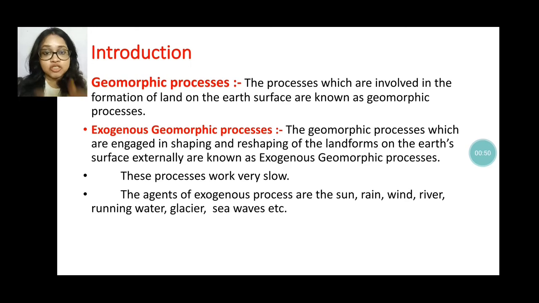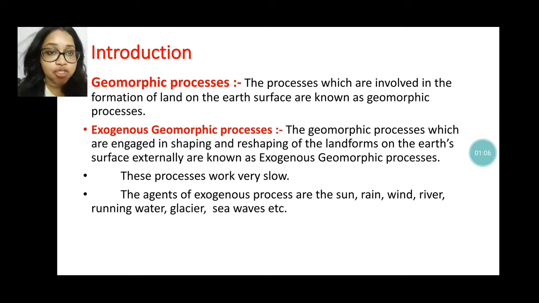Endogenetic geomorphic process means those processes which happen inside the earth, that means the interior of the earth. That is the endogenetic process. Because of the endogenetic process, volcanic eruptions happen, earthquakes happen, and mountain formation also occurs.